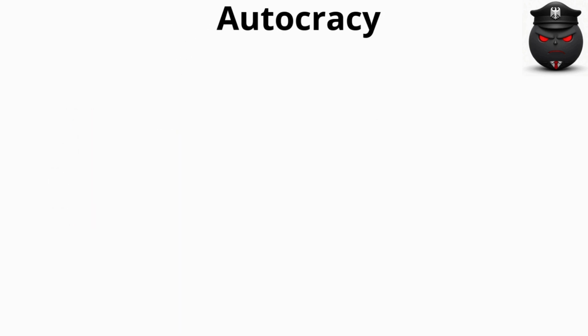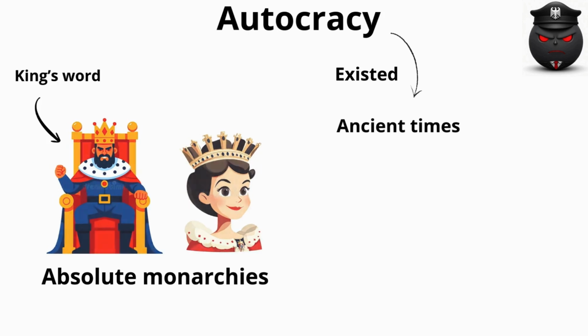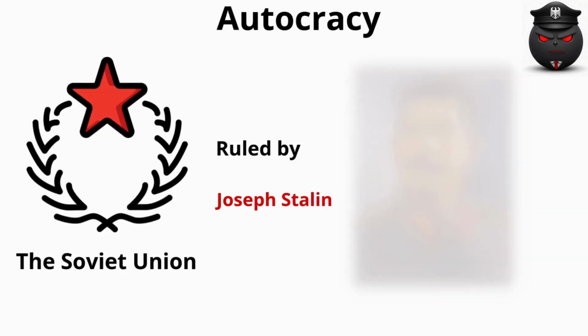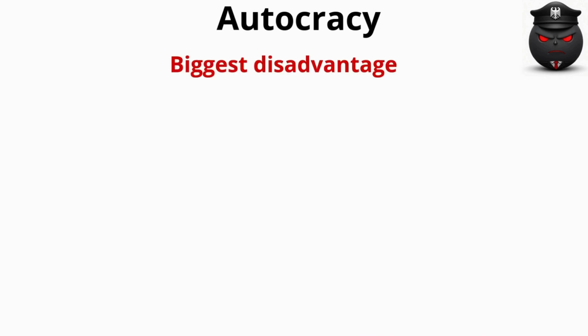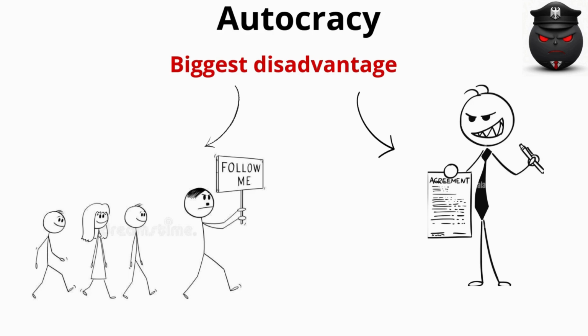Compared to democracy, autocratic systems have been around since ancient civilizations, often seen in absolute monarchies, where the king's command was the law. One more recent example of an autocracy is the Soviet Union under Joseph Stalin. The major downside of an autocracy is the risk of power being misused by the leader, who may eventually become a dictator.